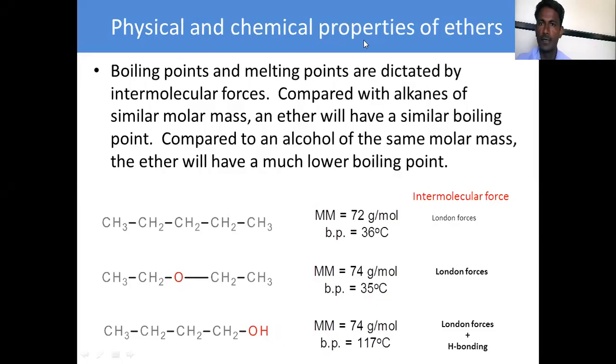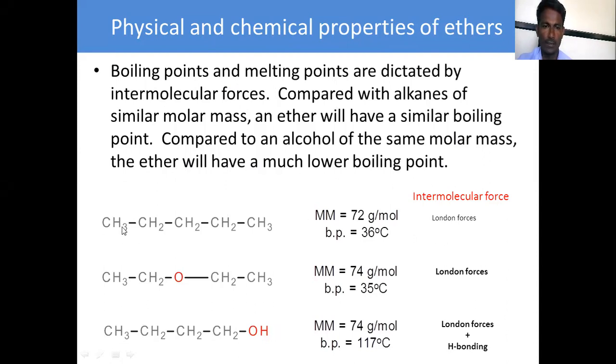Next, physical and chemical properties of ethers. Boiling point and melting point are dictated by intermolecular forces. Compared with alkanes of similar molar mass, ether will have similar boiling points. As compared to alcohol of the same molar mass, the ether will have a much lower boiling point.